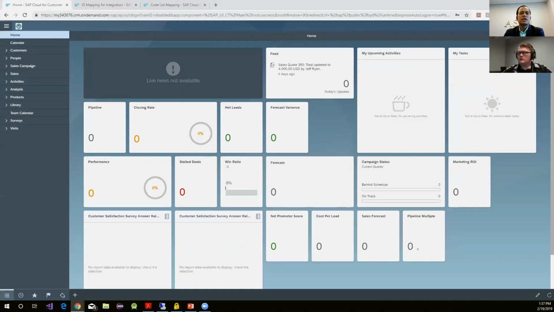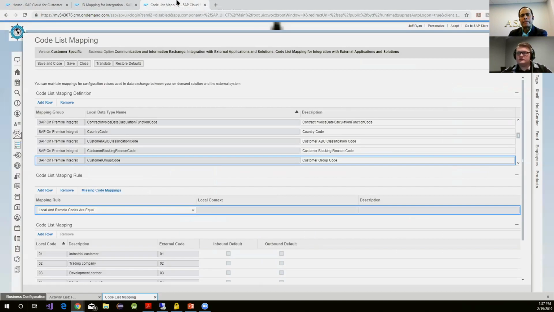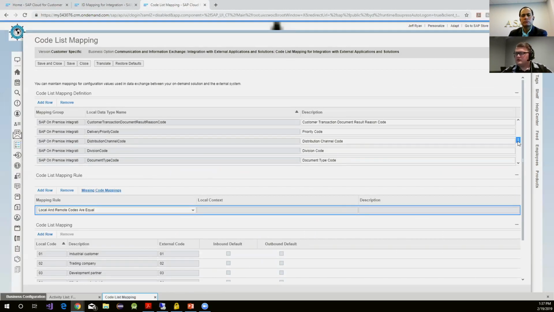Okay, I have another question here. Can the customers and items replicate to C4C with the sales data such as payment terms? Yes, we have payment terms. We replicated that, right, Jeff? The payment terms from Business One for the customer? Yes, the payment terms that come over from Business One.